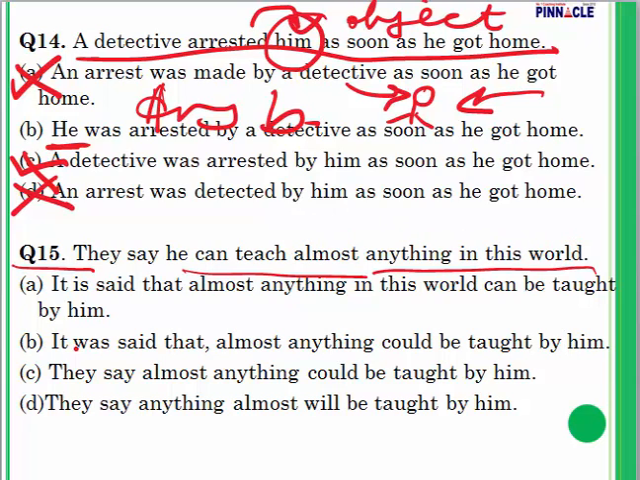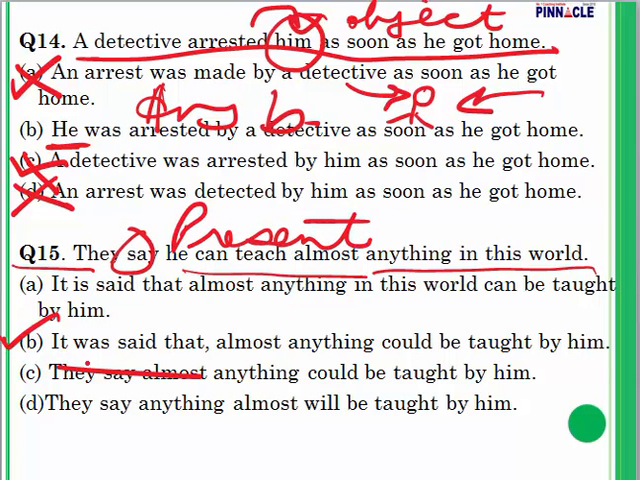Now, first let's take a look at the second one. It was said, tense has changed. In the very beginning we can see that the tense has changed, but actually we have been given "they say". So this is in which tense? This is in present. So B gets eliminated due to the change of tense. They say almost anything could be taught by him. Now here we have can and here we have could. So again my tense has changed. Here we have present, here it becomes past, eliminated.